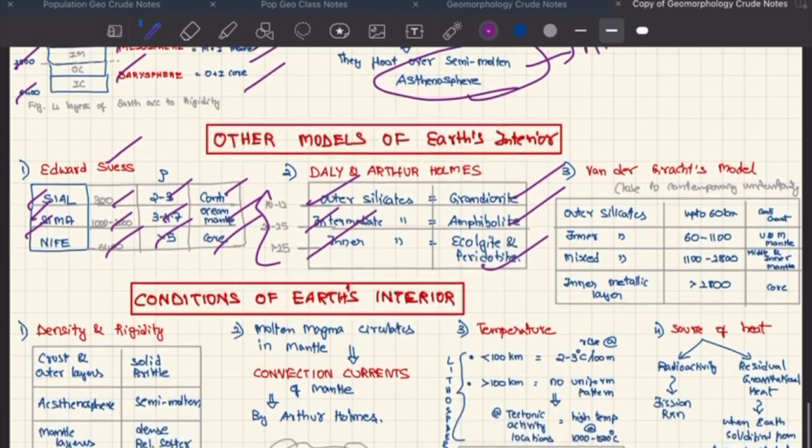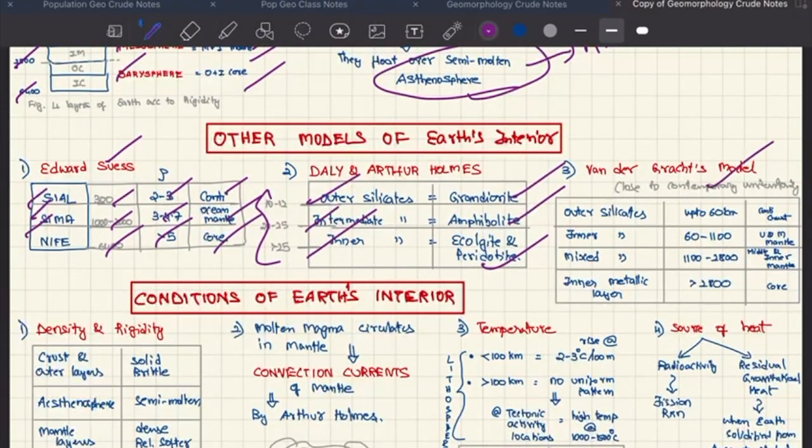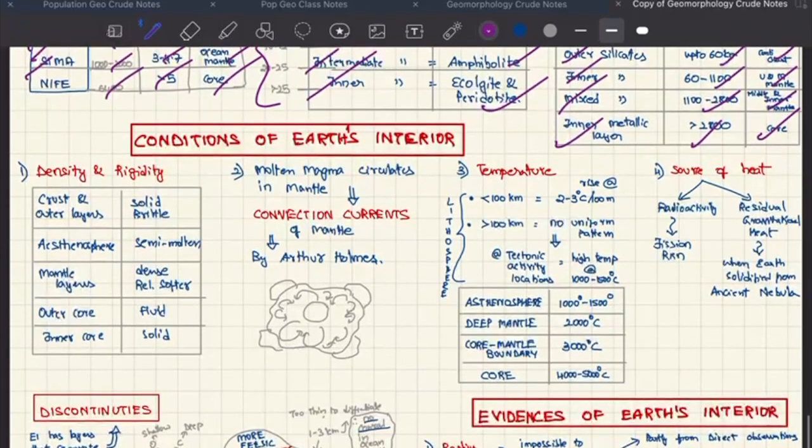And the Van der Graaf model is very close to our contemporary understanding. Outer silicates, inner silicates, mixed silicates, inner metallic layer. Depths are 60 kilometers, 60 to 1100, 1100 to 2800, greater than 2100. The first consists of only continental crust. It consists of upper and middle mantle. It consists of middle and inner mantle. This consists of core. Now we are going to the conditions of Earth's interior.